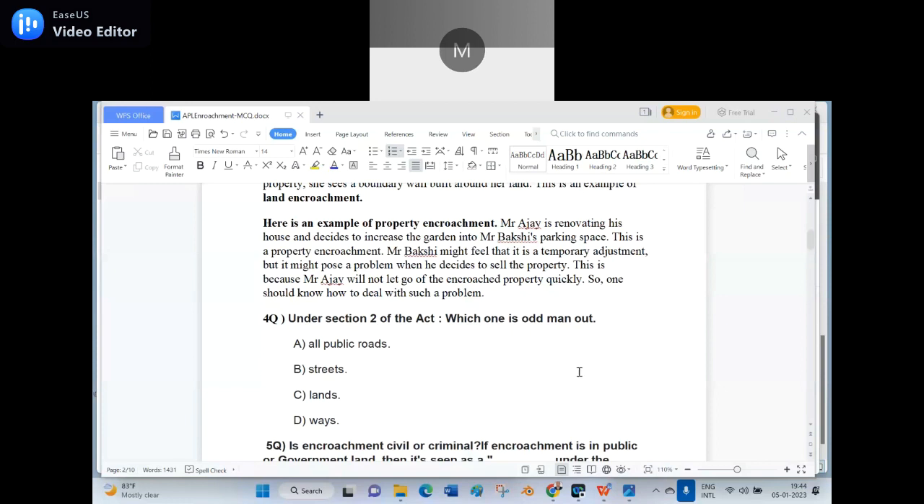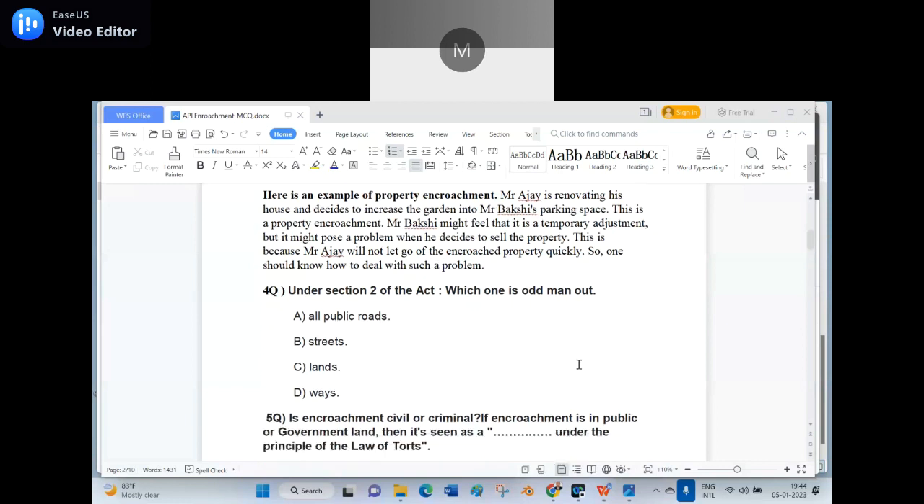Municipality. Fourth question. Under section 2 of the Act, which one is the odd man out, means not relevant? A. All public roads. B. Streets. C. Lands. D. Ways. Of course, they included even the lands there, and in the ways also. But the actual wording "ways" is not there, but paths are there. So we have to see what the exact wording is. We must not go by assumption and presumption. You have to pick it out from the options which are given. Is it clear?